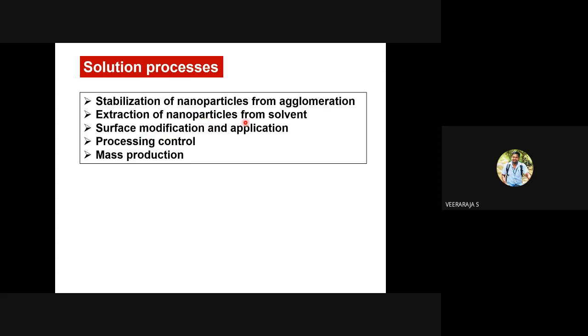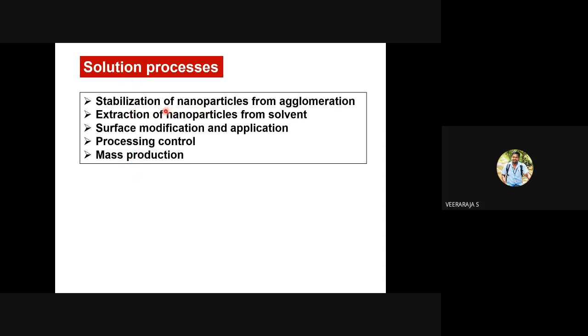It is possible to modify the surfaces, and to manipulate sizes, shapes and distribution. Process control is very much possible. It is also possible to adopt mass production of solution-based nanosynthesis. Maybe batches of nanocolloids or nanoprecipitates can be made. Mass production is possible, but you have to take care of all these things.